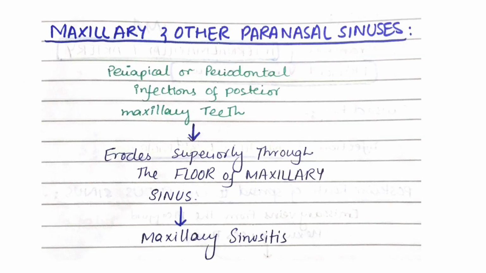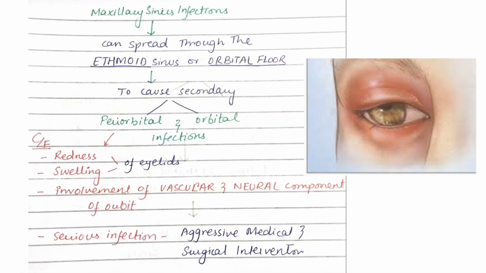Maxillary sinus and other paranasal sinuses: the spread of infection from maxillary teeth to the sinuses. Periapical and periodontal infections from posterior maxillary teeth erode superiorly. It erodes the floor of the maxillary sinus, causing maxillary sinusitis. The maxillary sinus infection, that is sinusitis, can spread through the ethmoid sinus and orbital floor to cause secondary periorbital and orbital space infections. Clinical features of periorbital space infection are redness and swelling of the eyelids, involving vascular and neural components of the orbit. It is a serious infection and aggressive medical and surgical intervention is required in this case.